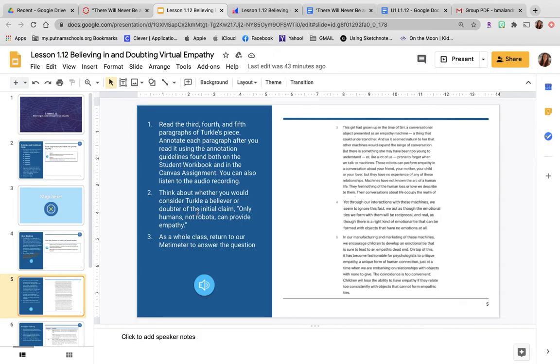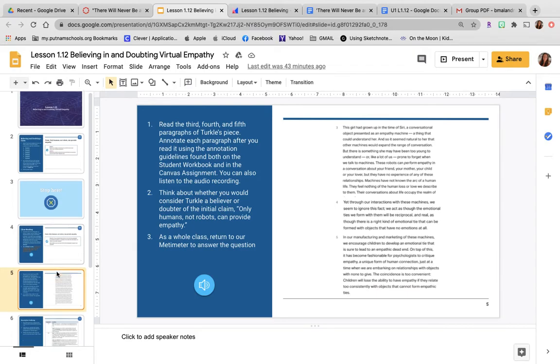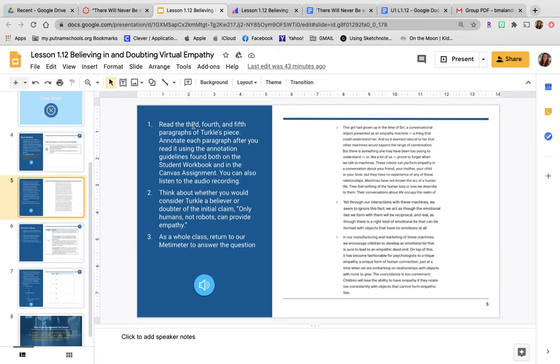And I think maybe when I return on Thursday, we'll do the quick Mentimeter and just see where we are. I think you can answer them, but I'm not sure how you can progress through them if I'm not there showing you the answers and seeing it in real time. So we might play around with this a little bit in the very beginning of Thursday's class to see what it should have looked like as a whole class. But you should be reading the 3rd, 4th, and 5th paragraphs, definitely.